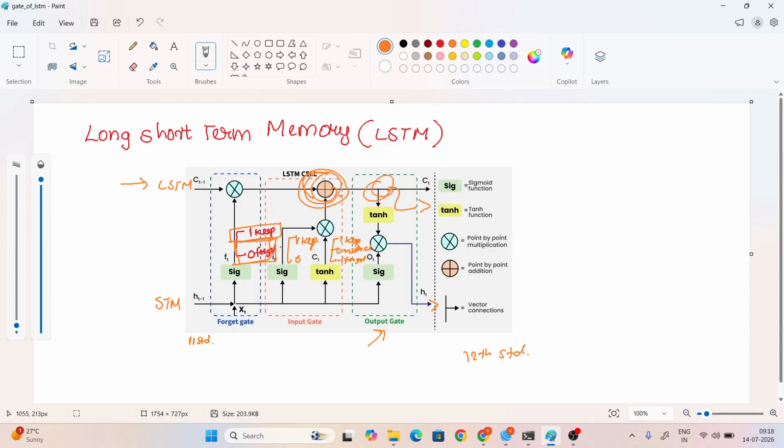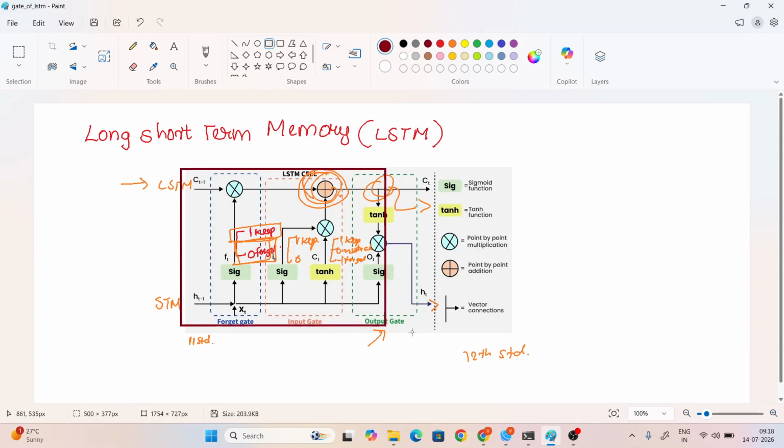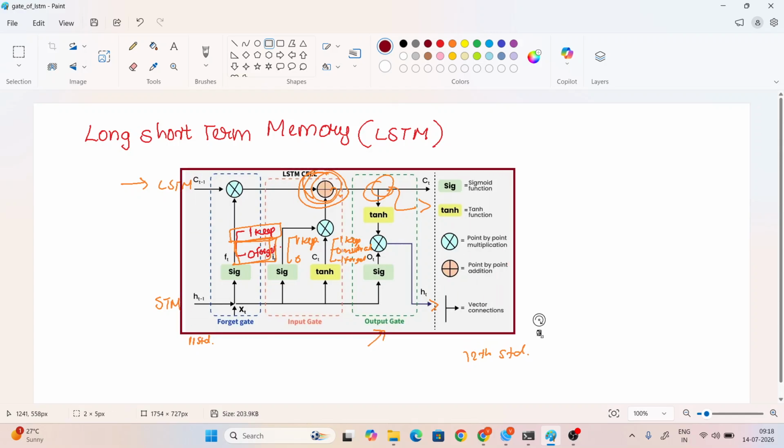So this is the LSTM cell, and you have to understand how it's working. The first one is the forget gate. The forget gate is to remove unnecessary things that are not important. The next one is the input gate, which stores the information. And the output gate is where you can retrieve the outputs. Have you understood this concept?